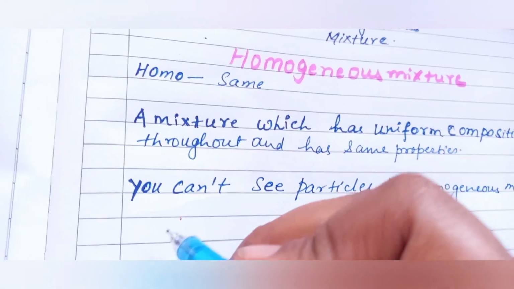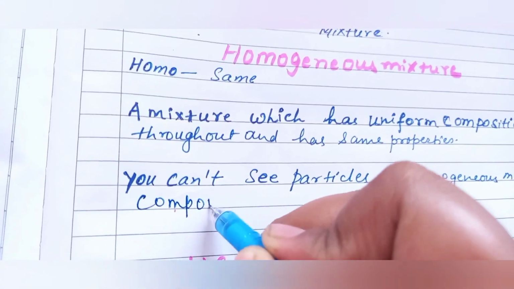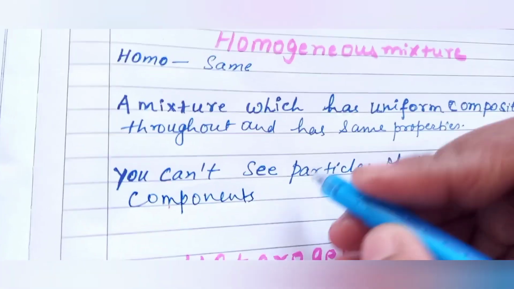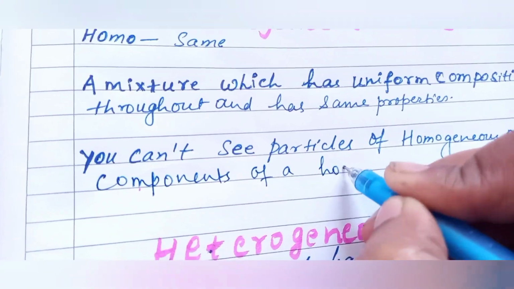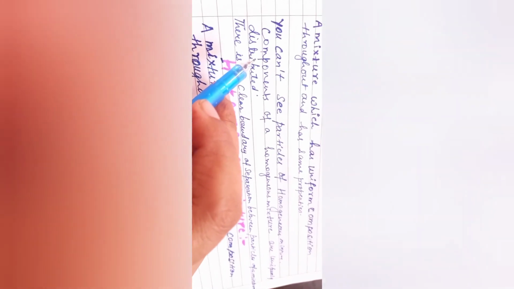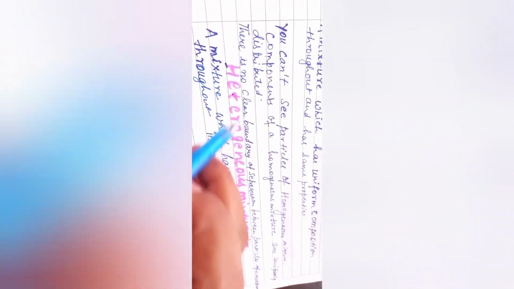That means the components of a homogeneous mixture are uniformly distributed, equally distributed in all parts, and you cannot see any clear boundary of separation between the particles of a mixture. Now let me make this clear with the help of a very simple example.